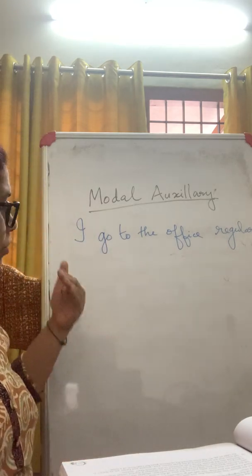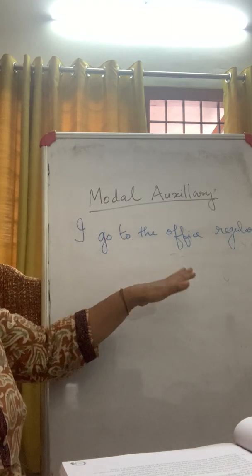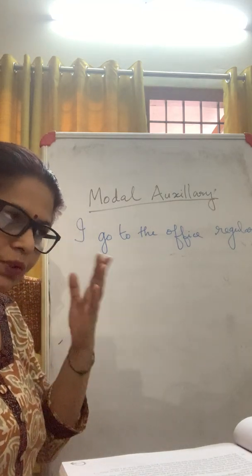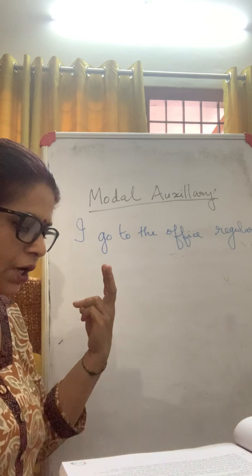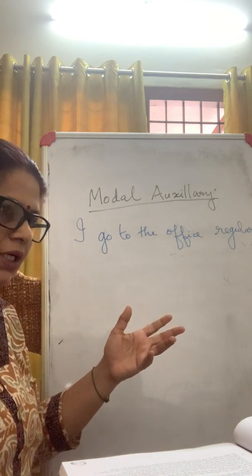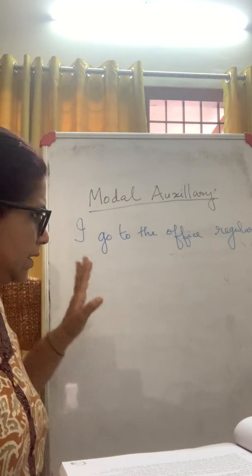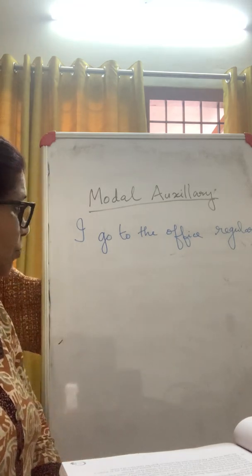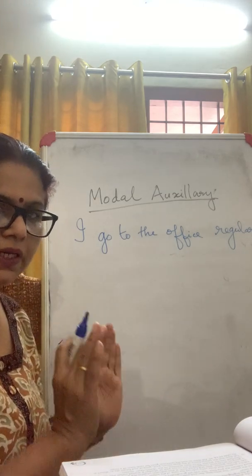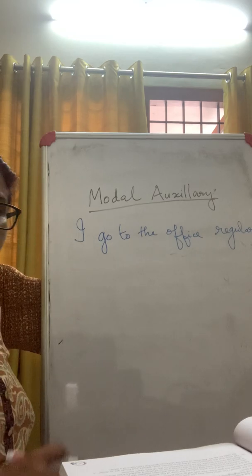Now I am going to use this sentence here and change it into different forms so that you understand how these modal verbs can be used for permission, obligation, or to bring out one's sense of duty, all these things. So this can be cleared with the help of this particular sentence. Now we have a very simple statement on the board. That is, I go to the office regularly. Now this is a very simple statement. Now let's see how it can be changed.